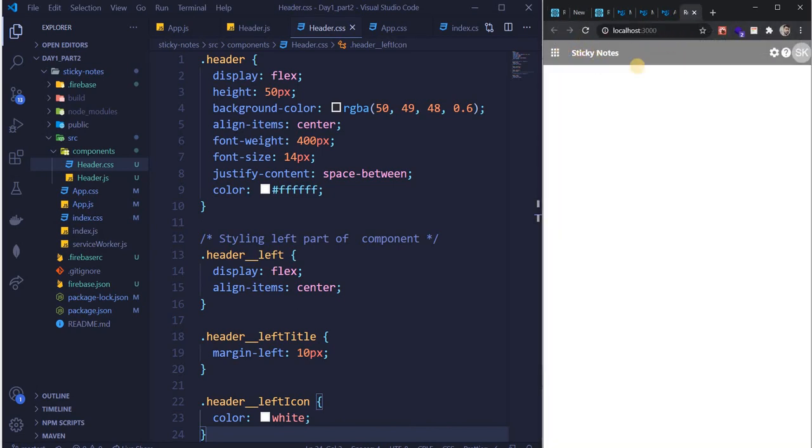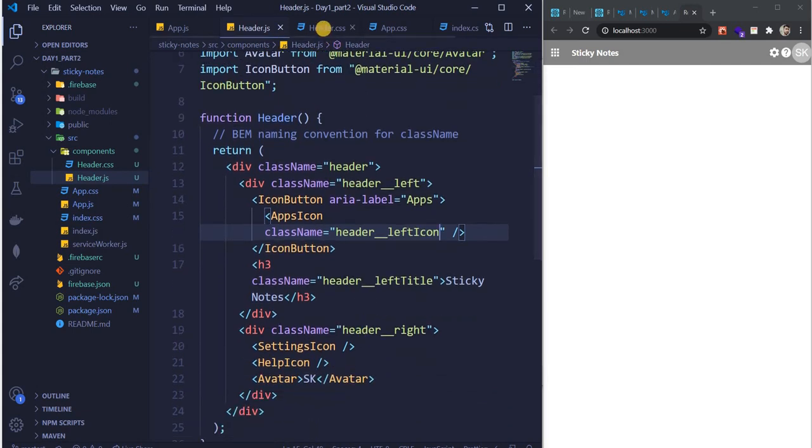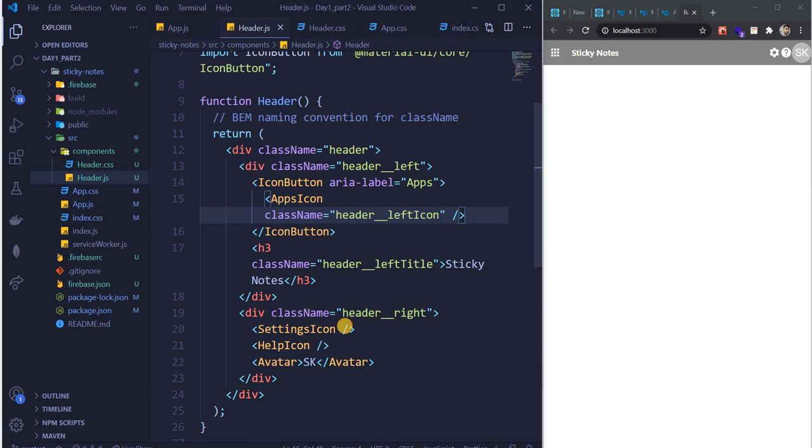Now, the right part is compacted, right? So let's go to our right part. We change the CSS of the right part, but again things didn't change that much.